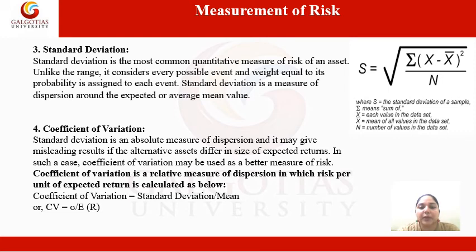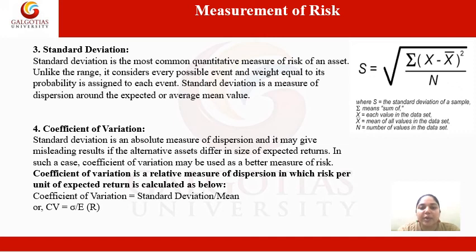The formula to calculate standard deviation will be S is equal to the square root of summation (x minus x bar) squared divided by n, where S is the standard deviation of a sample, the summation means the sum of, x means each value in the dataset, x bar is the average or the mean of all values in the dataset, and n is equal to the number of values in the dataset.